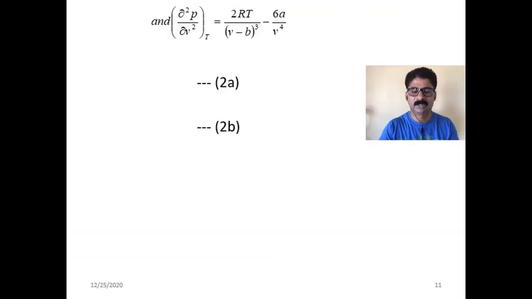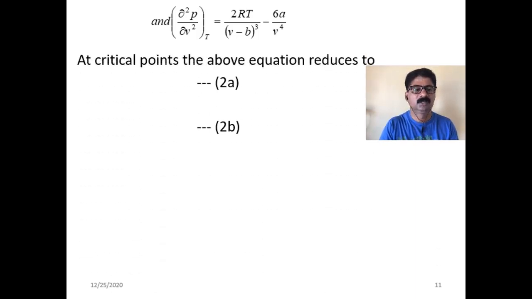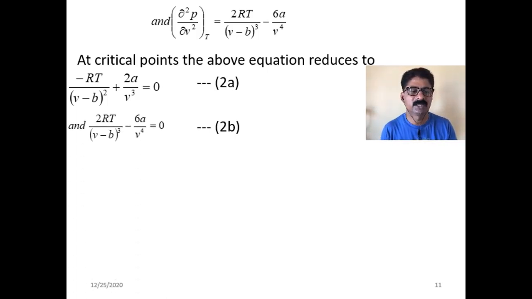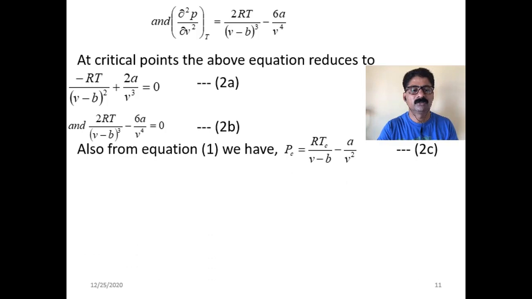Similarly, the second derivative, ∂²P/∂V² at constant temperature, is equal to 2RT/(V − b)³ − 6a/V⁴. Now at the critical point, the first equation reduces to −RT/(V − b)² + 2a/V³ = 0, and the second derivative 2RT/(V − b)³ − 6a/V⁴ is also equal to 0. Now we have equation 1, P = RT/(V − b) − a/V². If you write it for critical pressure and temperature, Pc = RTc/(Vc − b) − a/Vc².